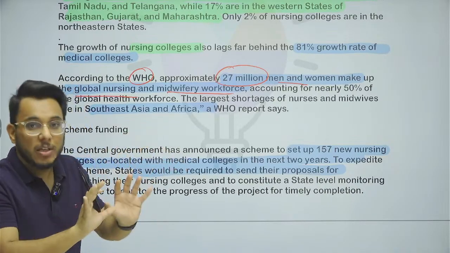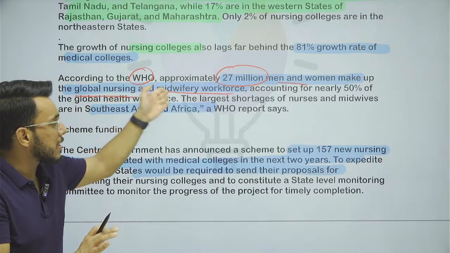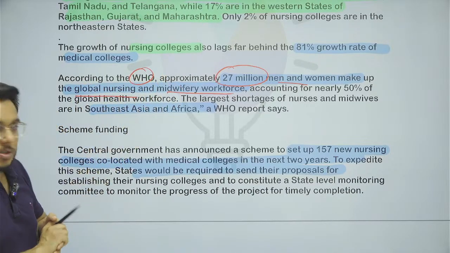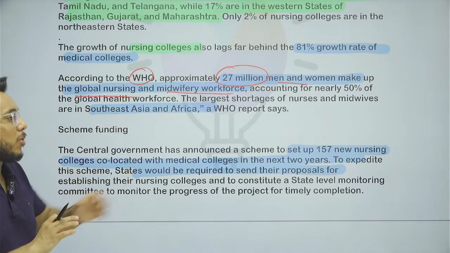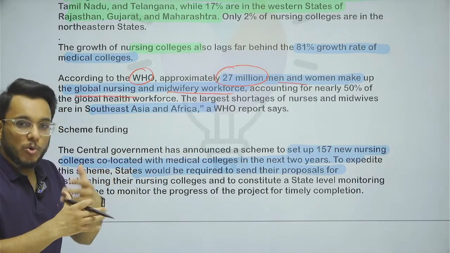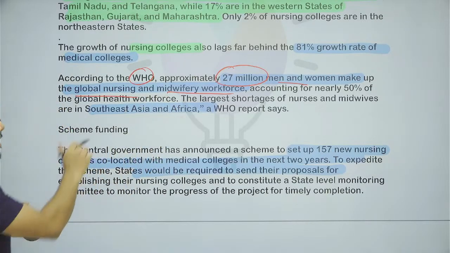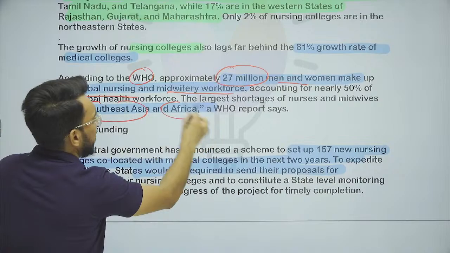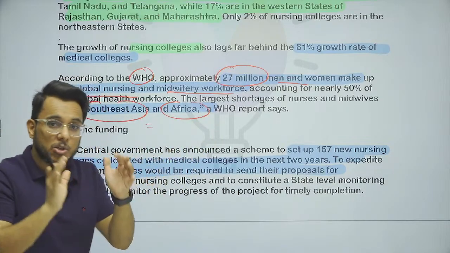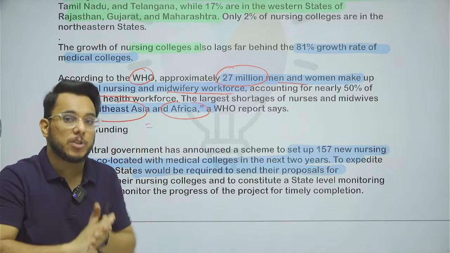And when we talk about the nursing staff, there are 27 million people who are part of the global nursing and midwifery workforce. Okay, and guys, midwives are the ones who specialize in the delivery of a child. When we talk about nurses and midwives, Southeast Asia and Africa have the largest shortage of nurses, and even in India there is a huge shortage of nurses.